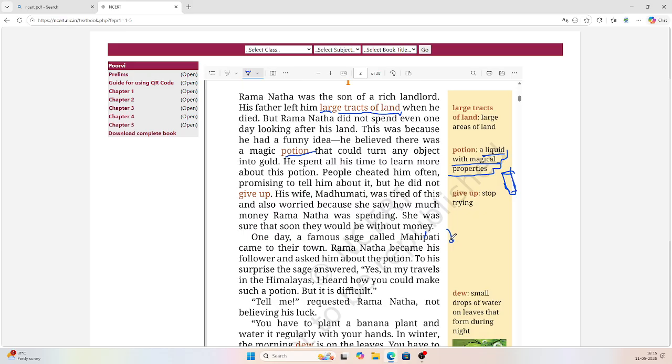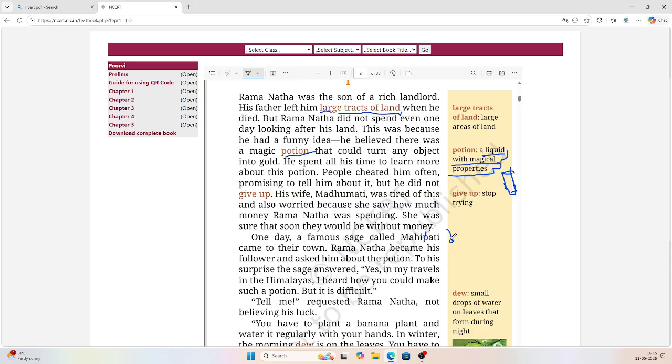So that could turn any object into gold. He had a funny idea that he believed there was a magic potion. If he sprinkled the potion anywhere, it would become gold. He spent all his time to learn more about this potion. He never looked after his land. He spent all 24 hours learning more about this potion.